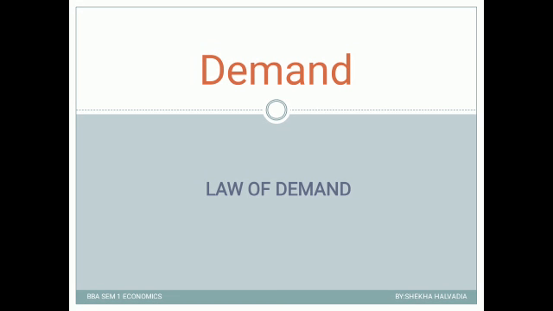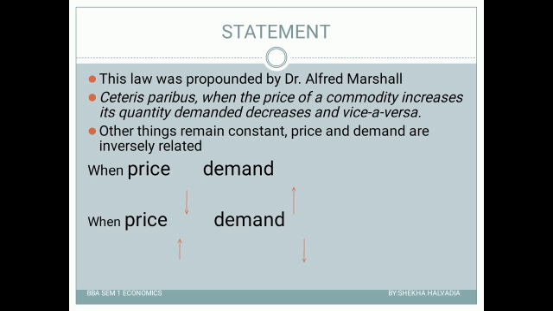So what is the law of demand and how is it derived? First let us understand, the law was propounded by Dr. Alfred Marshall, and he tries to prove the relationship between price and demand by way of this law. What he tries to prove is that ceteris paribus, when the price of a commodity increases, its quantity demanded decreases, and vice versa.